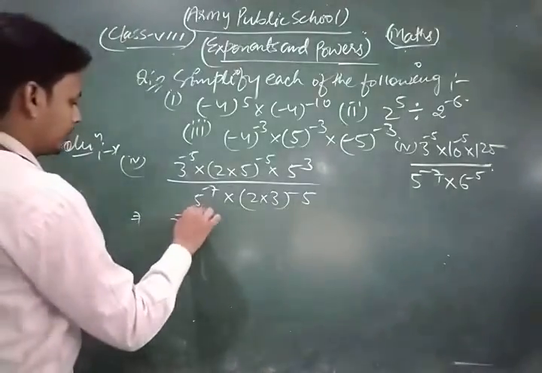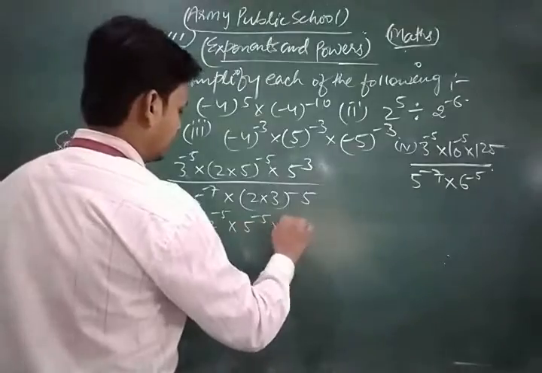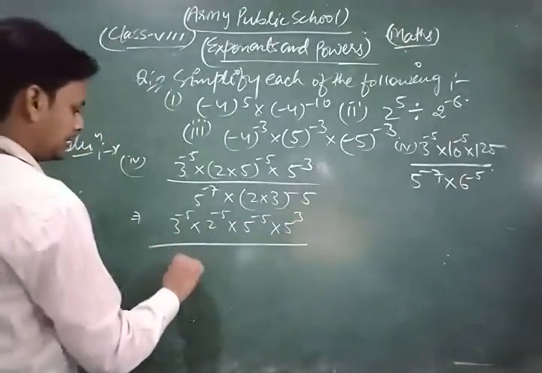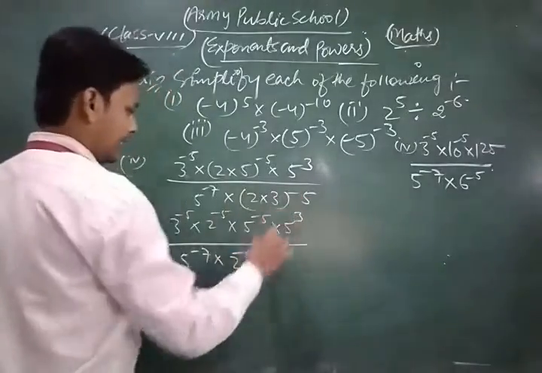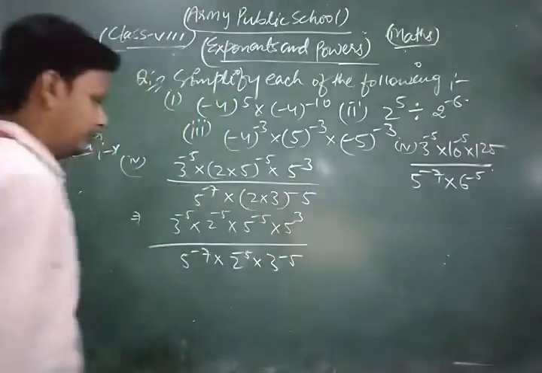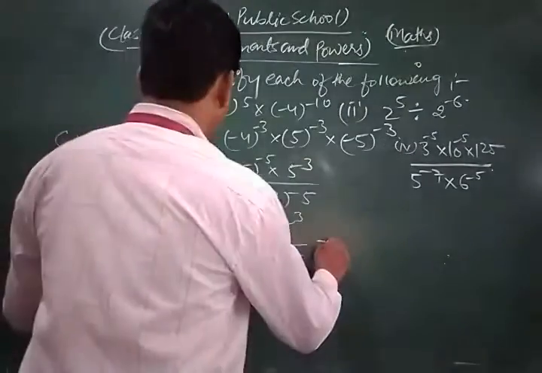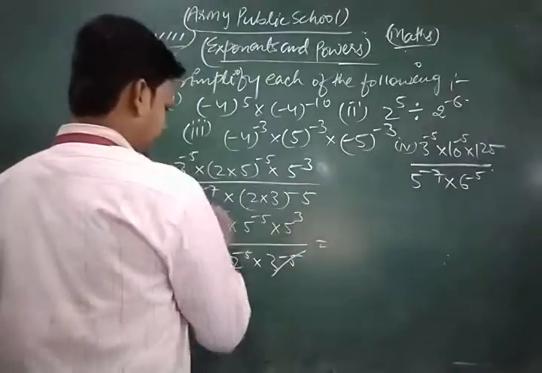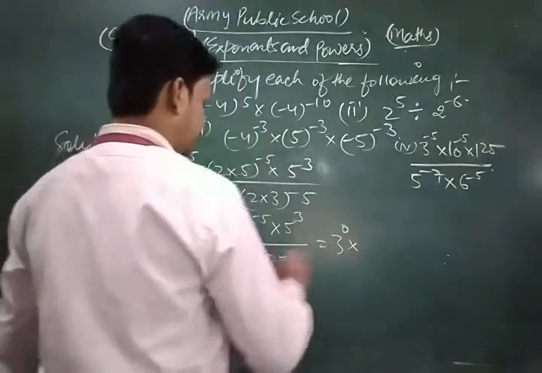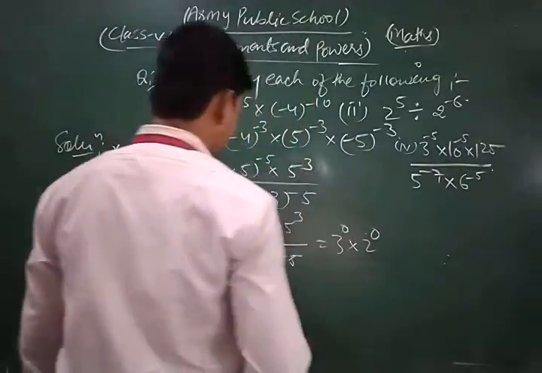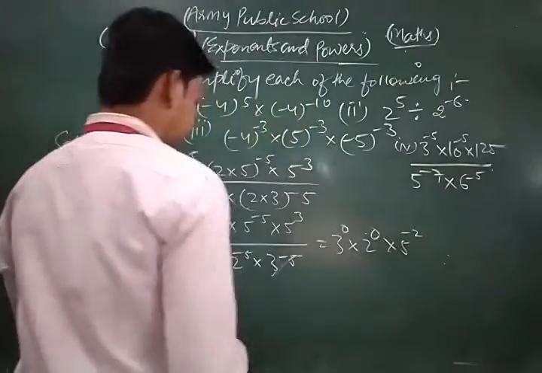Look, 3 power minus 5 into 2 power minus 5 into 5 power minus 5 into 5 power 3, as it is. Similarly, this is 5 power minus 7, 2 power minus 5 and 3 power minus 5. Now look here. We can write 3 power minus 5 divided by 3 power minus 5, so this is 3 power 0. Now here 2 power minus 5 divided by 2 power minus 5, 2 power 0 is there. Now 5 power, this is minus 2, this is minus 7.